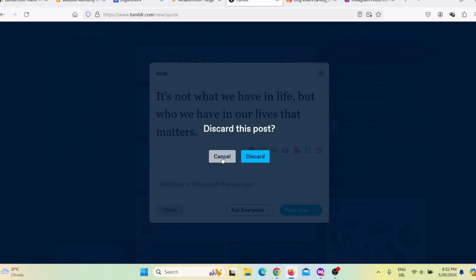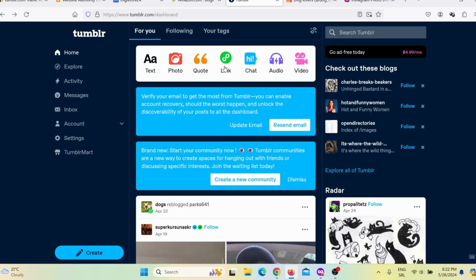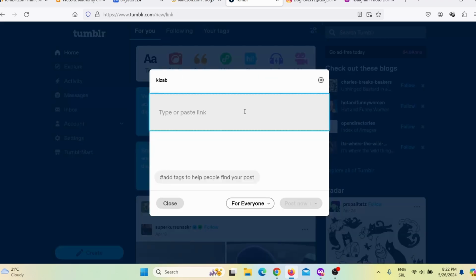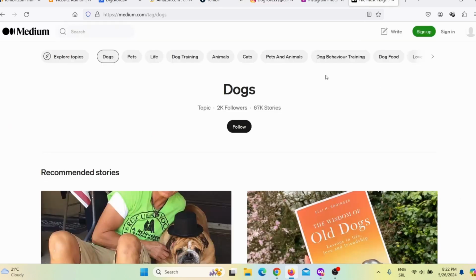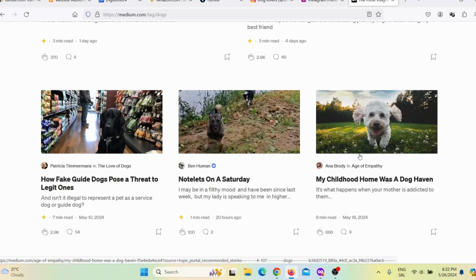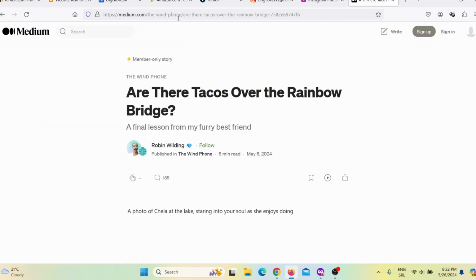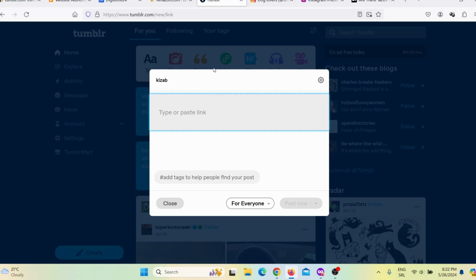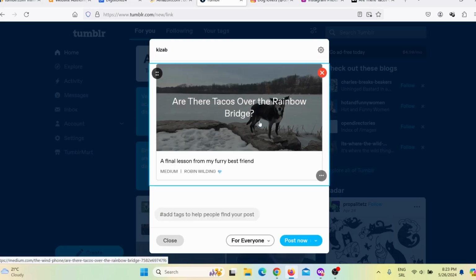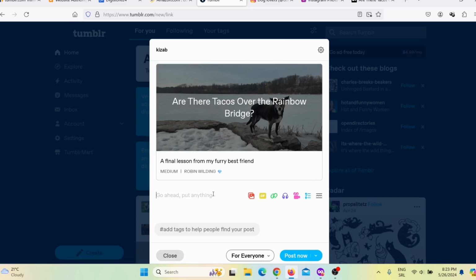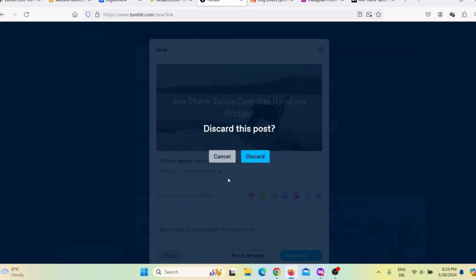Another really good way is to actually add links, okay? So for example, if you find some really good, really useful article, in this case about dogs, you can find good articles here on medium.com. You can share that link to that article. So for example, I just say, I'll click on this. All I have to do is copy this link, go back here on Tumblr and paste that link here, click insert, and that's it. I added the link to this article. You can also add a bit of description, and like I said, always add hashtags, okay? So close this, discard this.